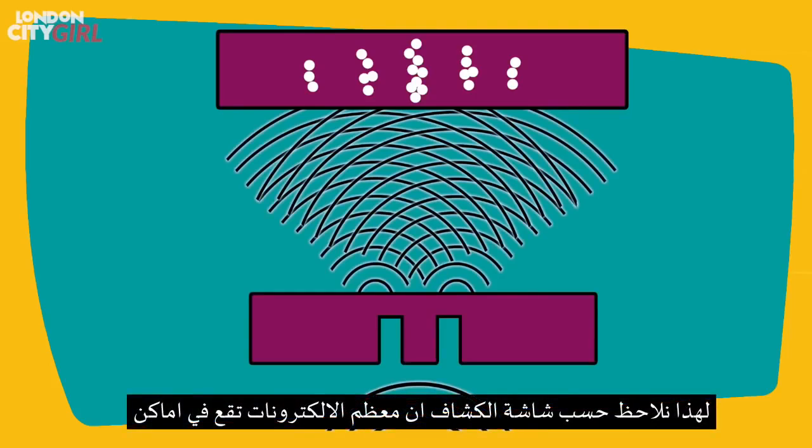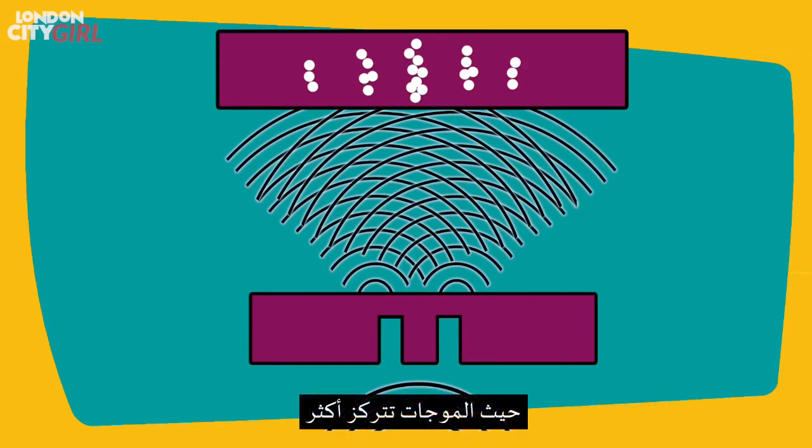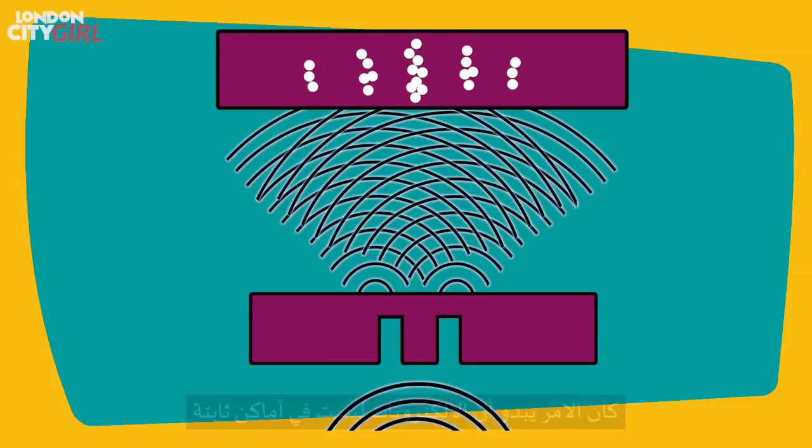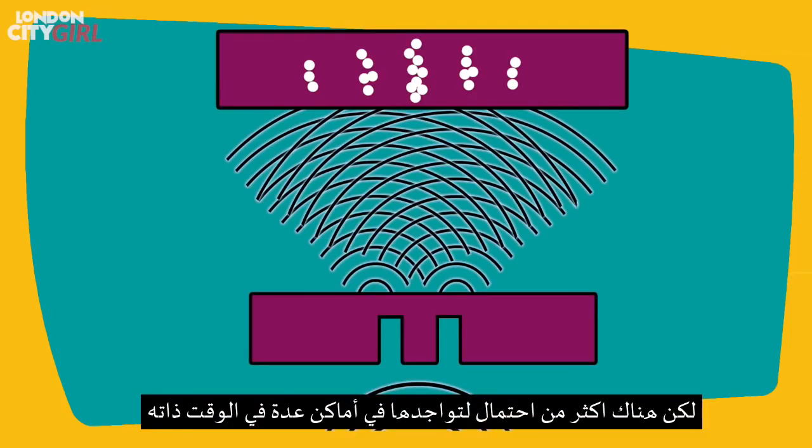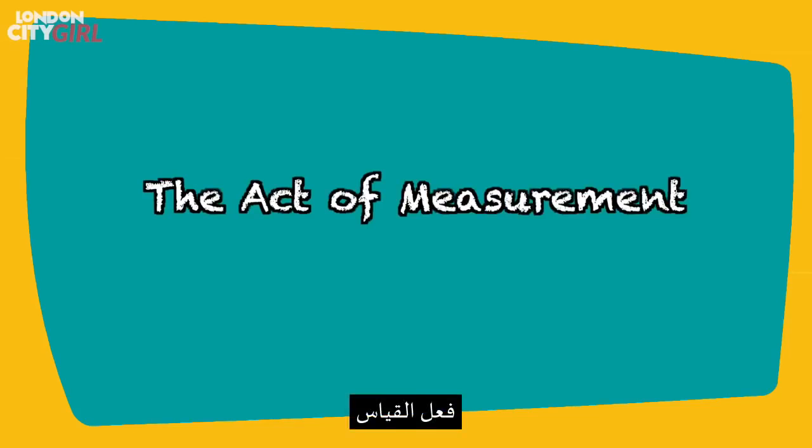That is why on the detector screen we observe most of the electrons landing in the places where the electron's wave is at its most intense. It seems as if the electron is not in a fixed position but has different probabilities of being in many different places at once. The act of measurement.